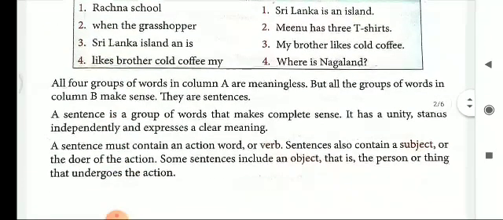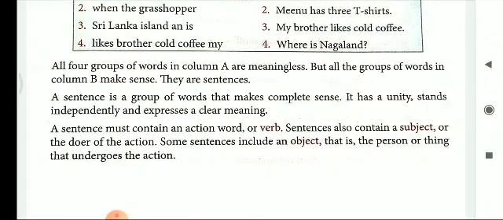A sentence is a group of words that makes complete sense. It has unity, stands independently, and expresses a clear meaning. A sentence must contain an action word or a verb. It also contains a subject, that is the doer of the action, and some sentences include an object, that is the person or a thing that undergoes the action.